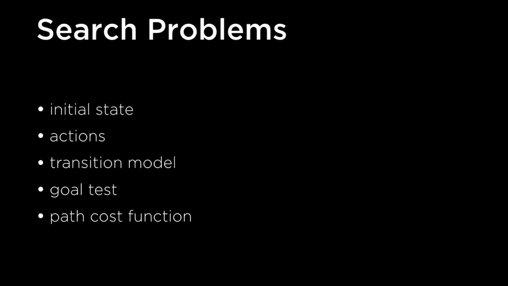A search problem has some sort of initial state, some place where we begin, some sort of action that we can take, or multiple actions that we can take in any given state, and it has a transition model, some way of defining what happens when we go from one state and take one action, what state do we end up with as a result. In addition to that, we need some goal test to know whether or not we've reached a goal. And then we need a path cost function that tells us for any particular path, by following some sequence of actions, how expensive is that path? What is its cost in terms of money or time or some other resource that we are trying to minimize our usage of?